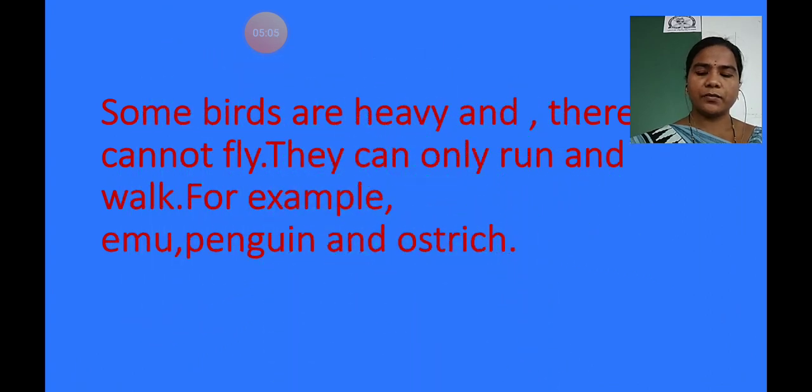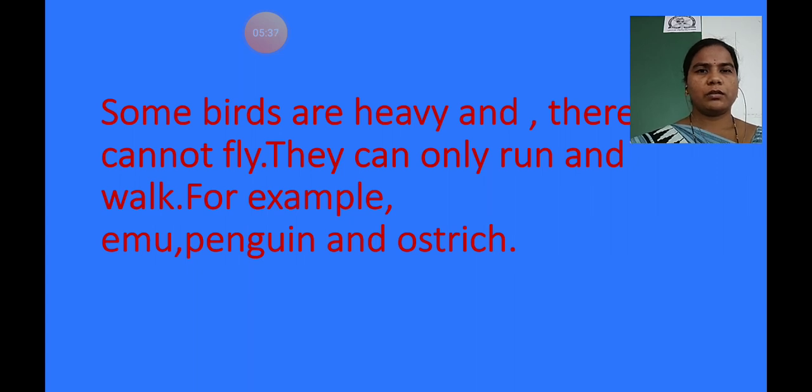Now this one also we are looking at on the same page number 40. First of all, we will read. Keep your finger on the first line. Some birds are heavy and therefore they cannot fly. They can only run and walk. For example, emu, penguin and ostrich.